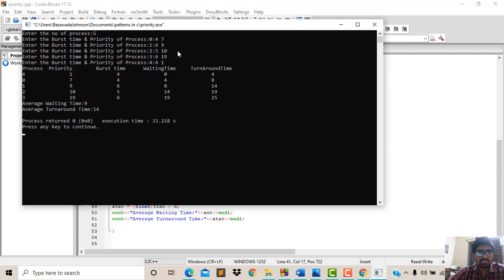When we see that I have entered that the highest priority is for the process 3. Process 3 will be executed first because the priority is 19. So it will be executed first. After that the P2 process will be executed, then the P1 process, and after that process 0 will be executed successfully. And you see that average waiting time equal to 9, average turnaround time equal to 14.